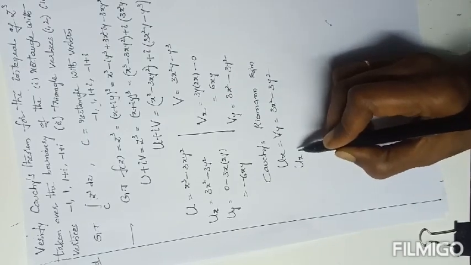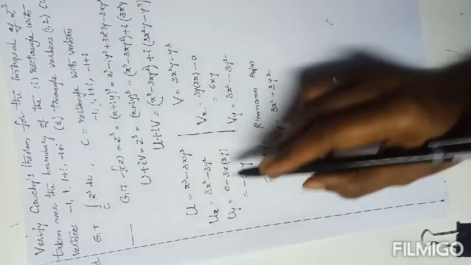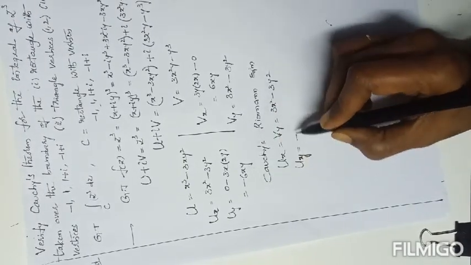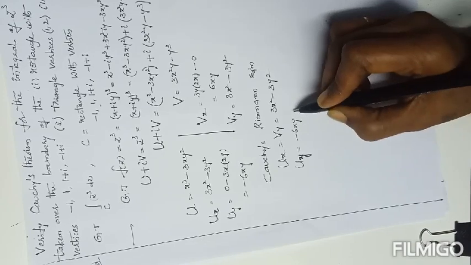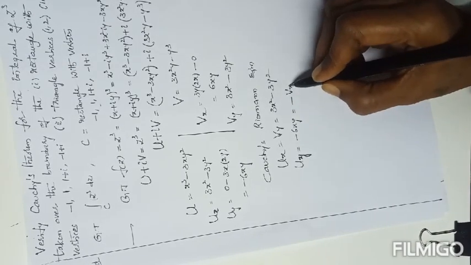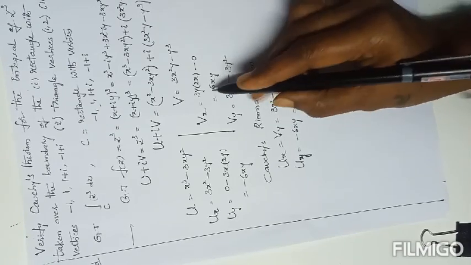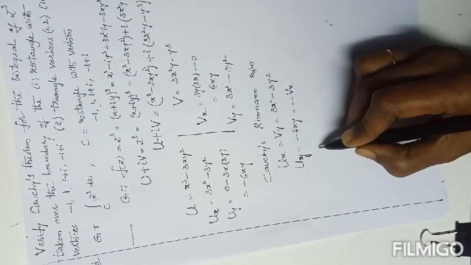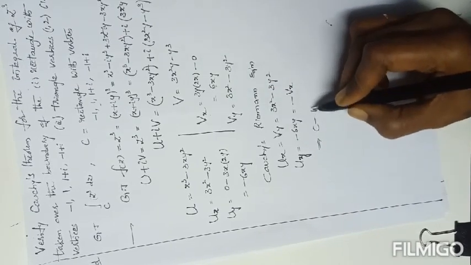Next, uy equals minus vx. The value of uy here is minus 6xy, and minus vx is also minus 6xy. So the CR equations are satisfied.